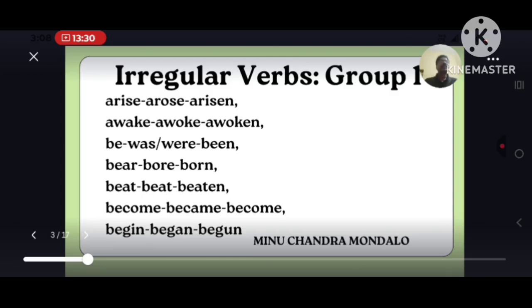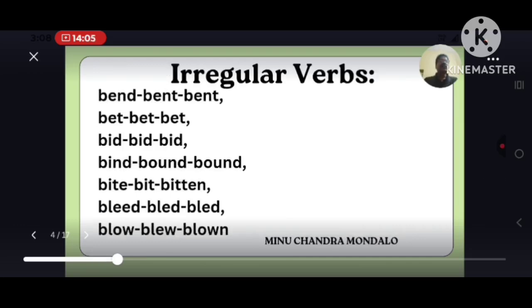Beat, beat, beaten. You see, V1 form is beat, V2 form is beat, but V3 form is beaten. In this way, these are the irregular verbs because they do not follow any rule of d or ed for the past tense. Similarly, become, became, become. Here the inside vowels changed. Begin, began, begun. Here also the inside vowels changed. So in this way, these are called irregular verbs. Let us discuss some other irregular verbs.